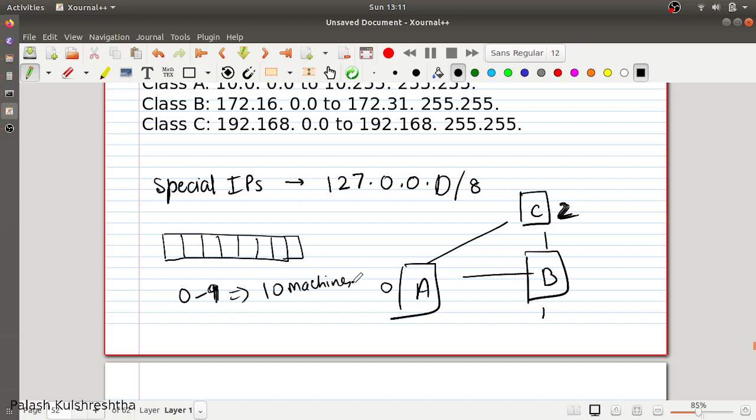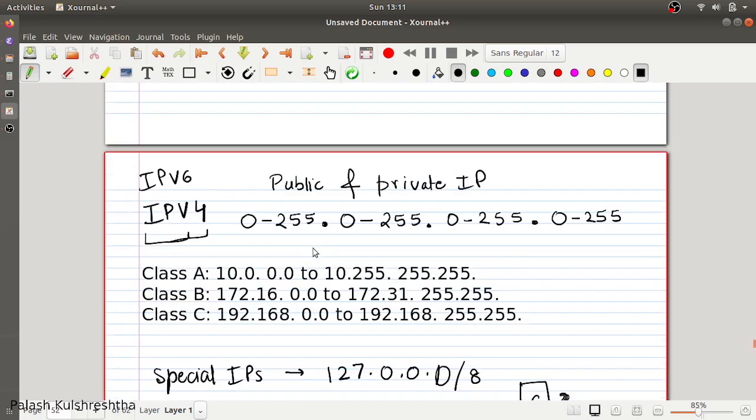If there were more than 10 machines in our system, we would have needed another representation for naming a machine. So in IPv4, the name consists of 4 blocks of 0 to 255 numbers.